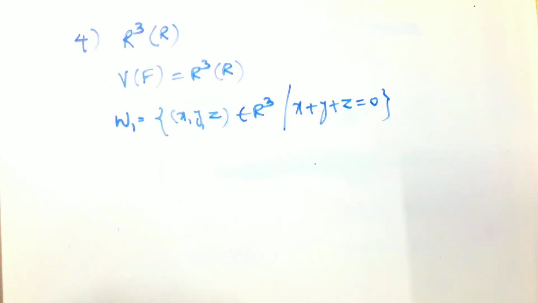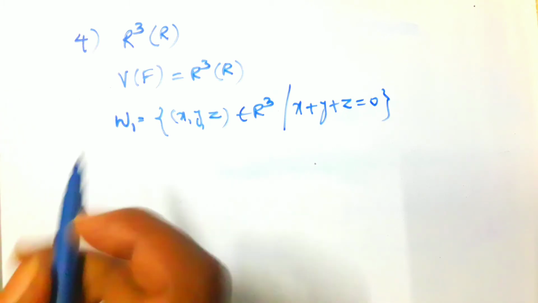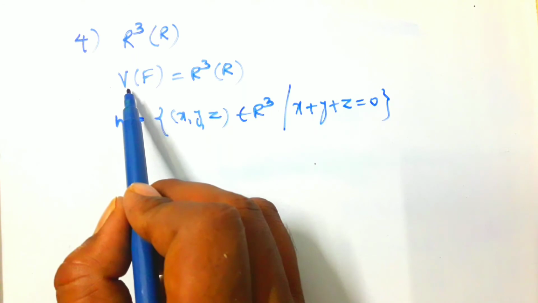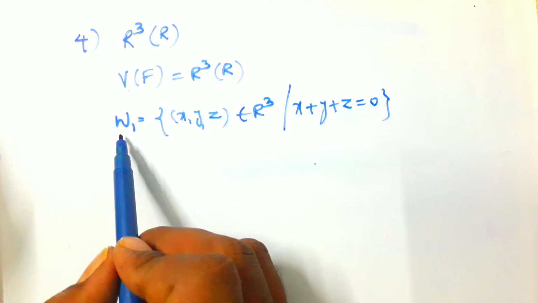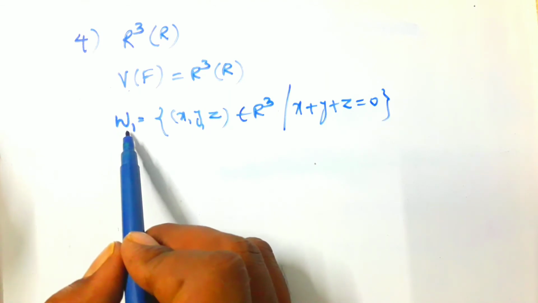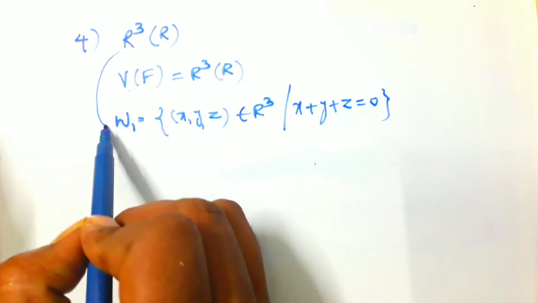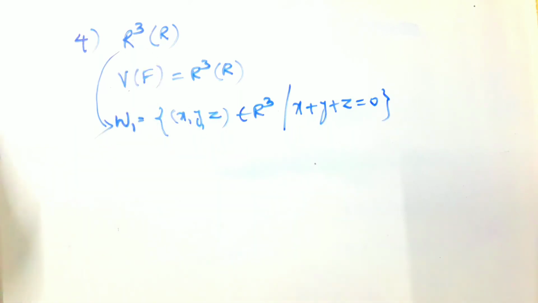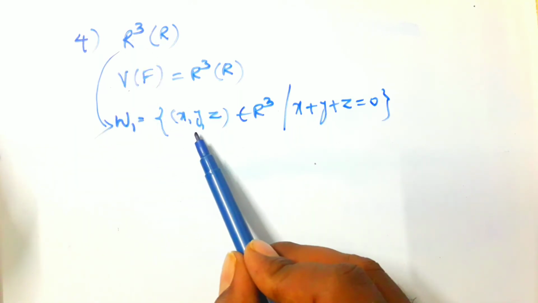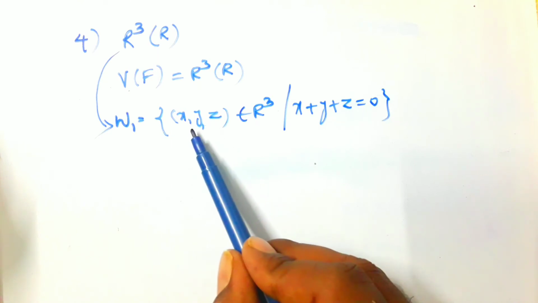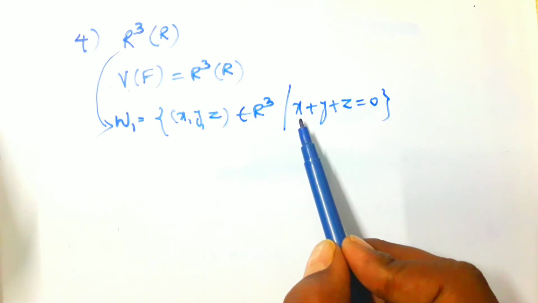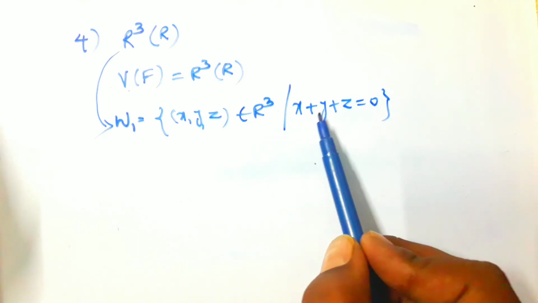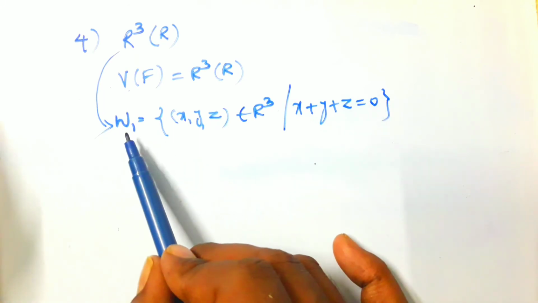Here we have example number 4. Let us consider the vector space V over F equals R cubed over R. Next, W1 is a subset of R cubed over R, and the elements in W1 are three tuples x, y, z belonging to R cubed, and the elements satisfying the condition x plus y plus z equals 0 are the elements in W1.